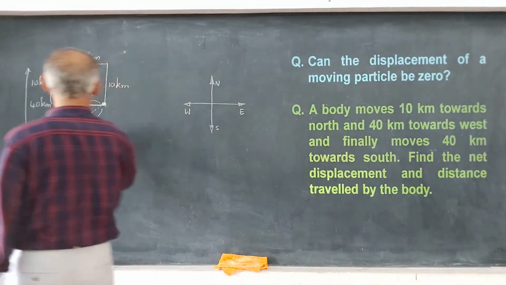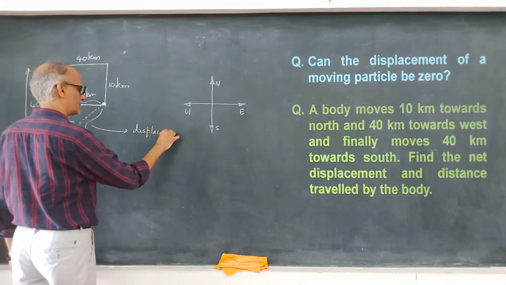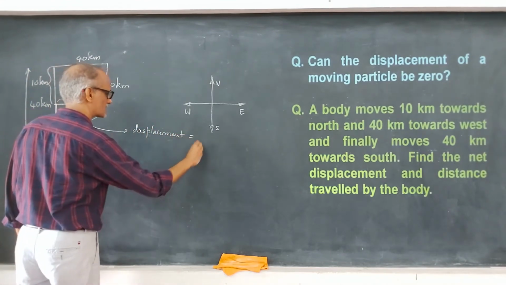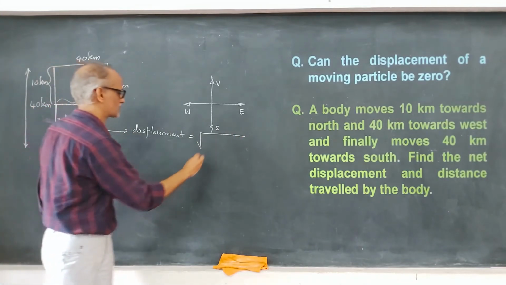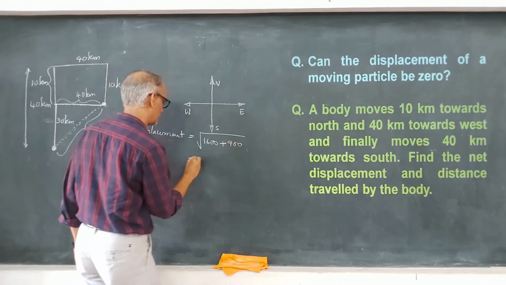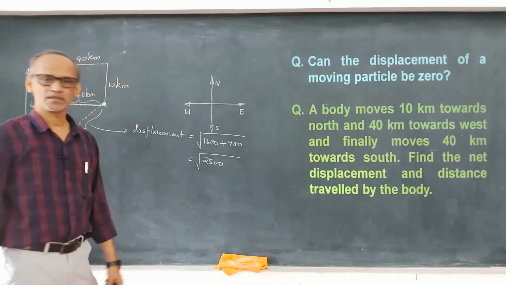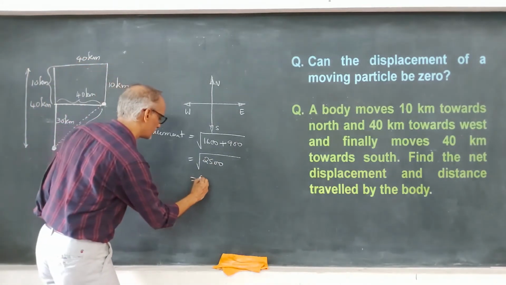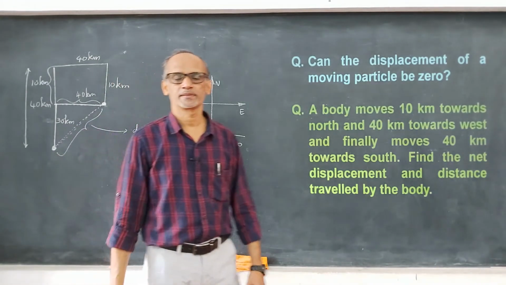So, displacement is equal to square root of 40 square plus 30 square. What is 40 square? 1600 plus 30 square 900. How much is that? That's 2500. What is the square root of 2500? That is 50. So, 50 kilometers is the displacement.